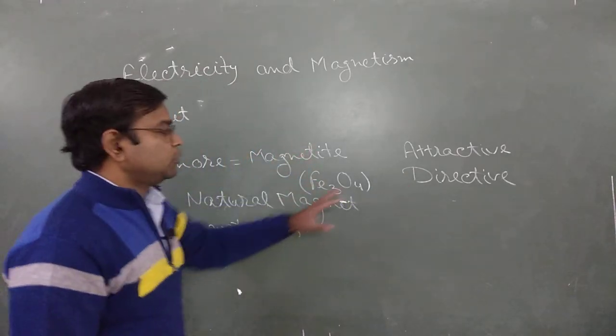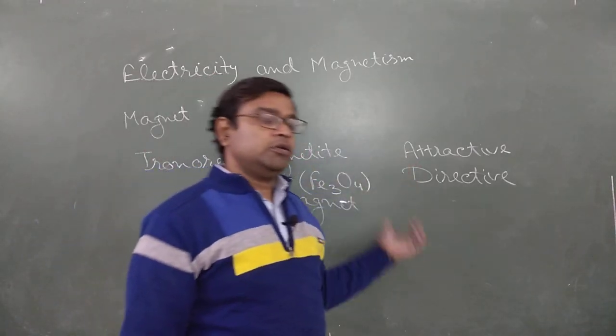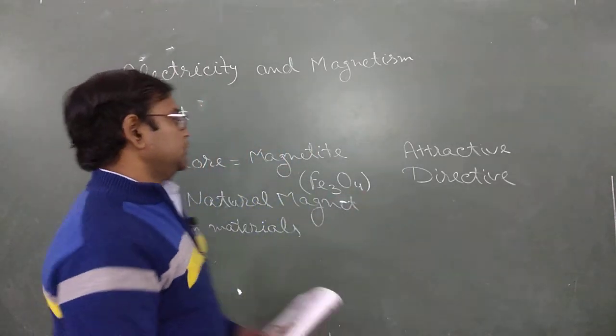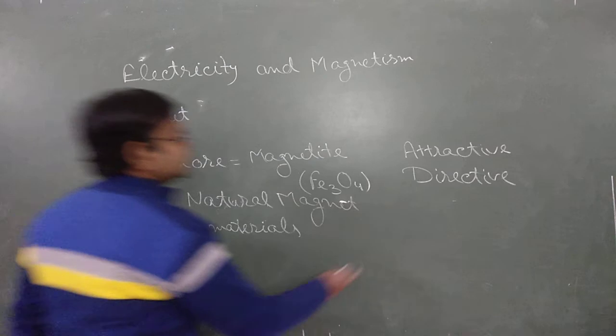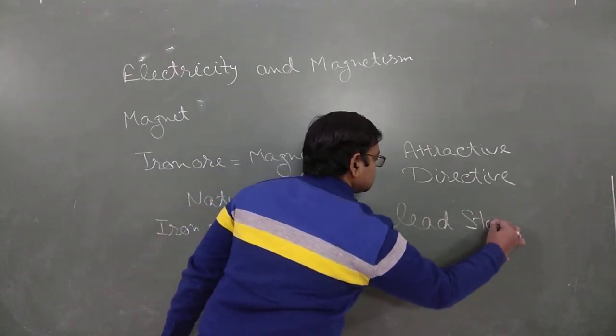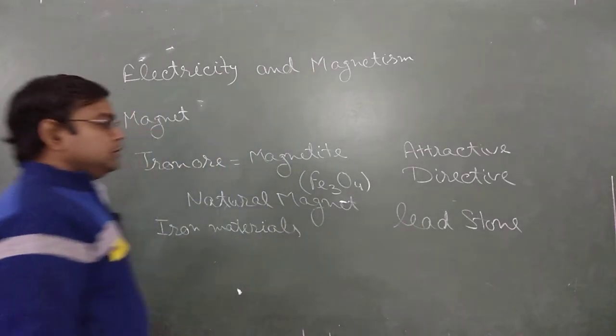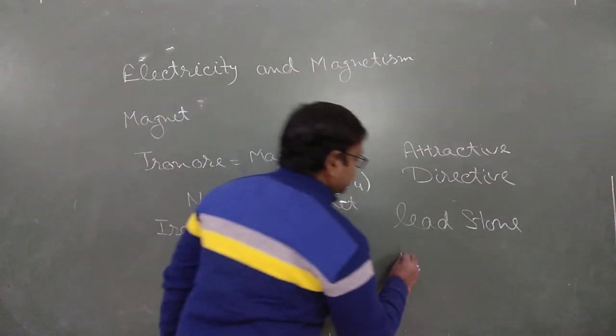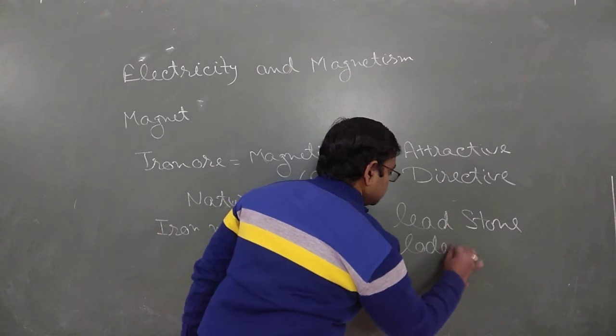By using this property, in ancient times people named this stone a lead stone. Later this changed to lodestone.